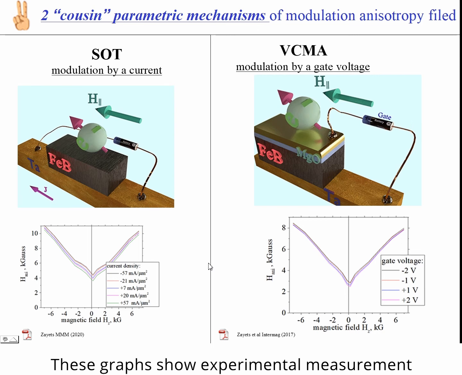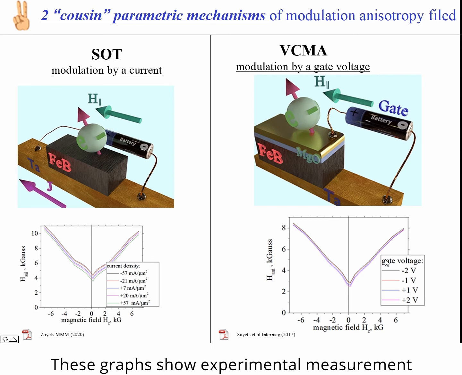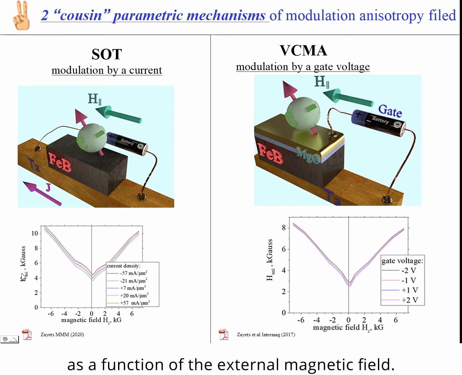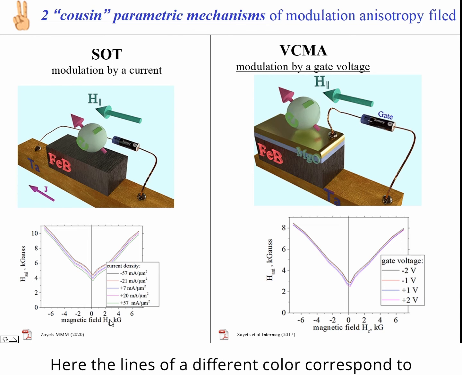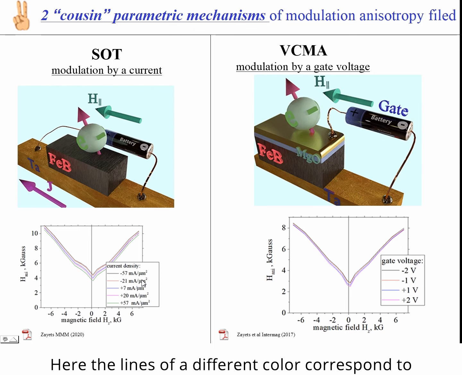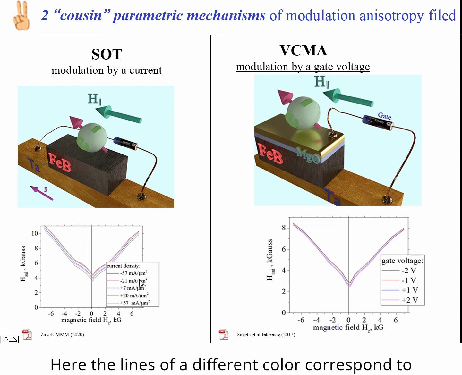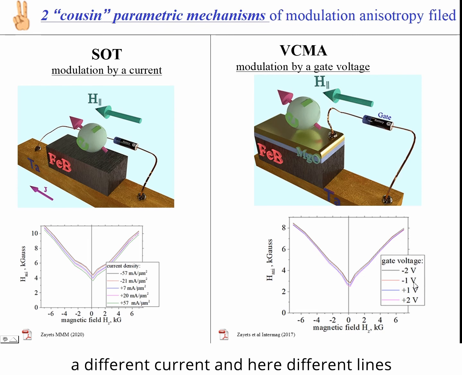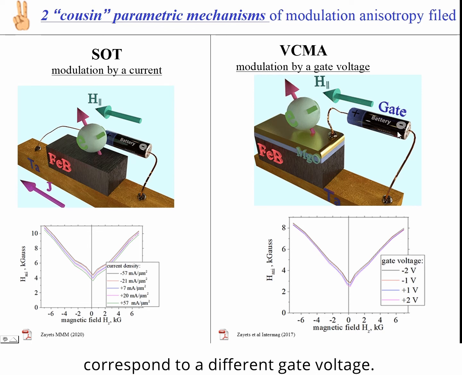These graphs show experimental measurement of change of anisotropy field as a function of external magnetic field. Here the lines of different color correspond to a different current, and here different lines correspond to a different gate voltage.